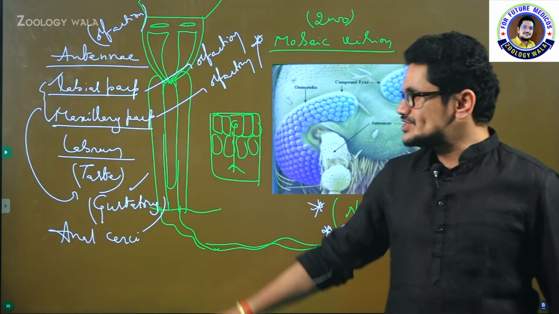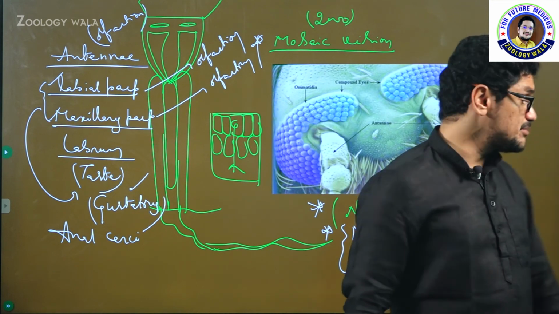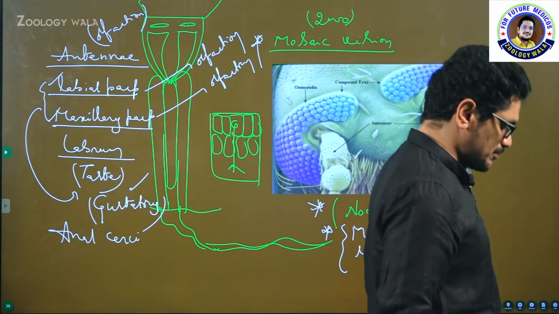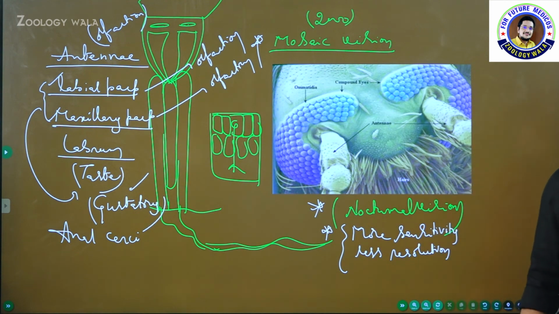But as per CBSE, you have to remember the terminology that I explained. Am I clear? That's all about the sense organs. If you want, please take one screenshot. Okay, that's all about the nervous system of cockroach.